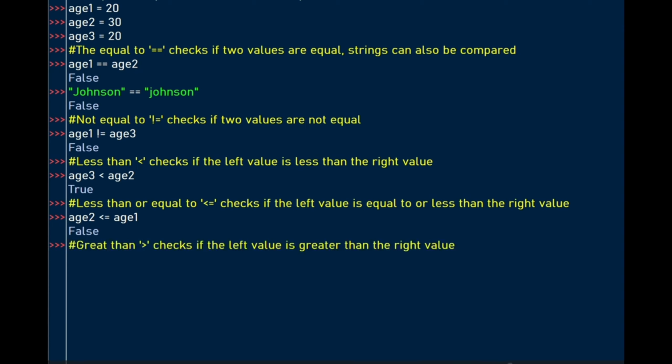The greater than operator checks if the left value is greater than the right value. So is age 2 greater than age 3? So in other words, is 30 greater than age 3, which is 20?